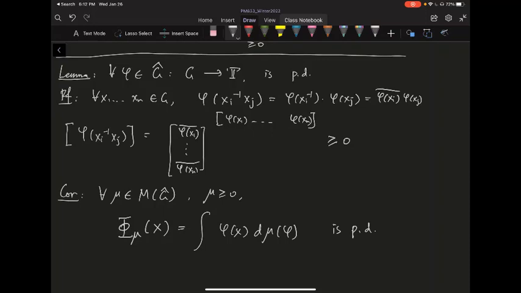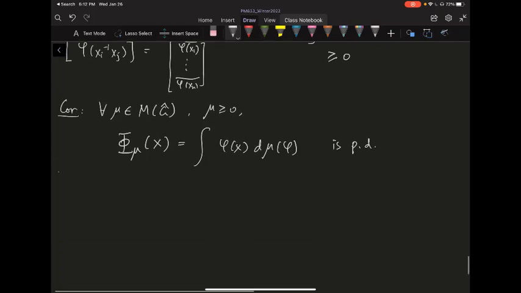Okay. I'm not going to prove this fact. This essentially follows immediately from the previous lemma, okay? But the idea is this is one standard way of constructing a positive definite function on your group. And in fact, we want to show the converse is also true, okay? That's going to be the main theorem called Bochner's theorem, okay? So let me maybe just state the theorem here. So here is the theorem we're going to prove in the next video. So this is called Bochner's theorem.